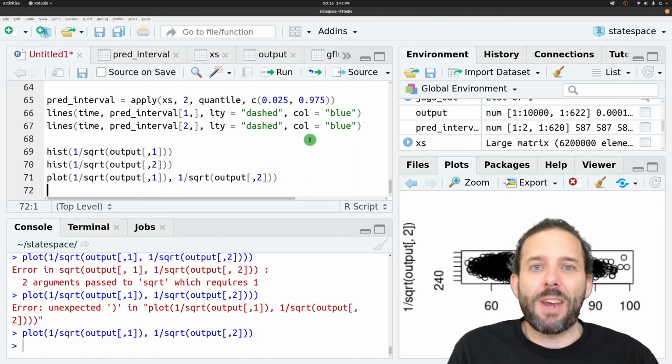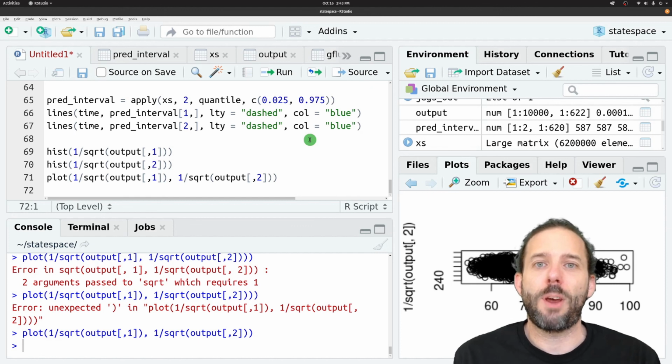So that's the basic idea behind state space modeling and how we use it for forecasting. This approach allows us to separately model a process model governing the underlying dynamics of the latent state of the system and an observation model that governs how observation errors influence our ability to understand the system.